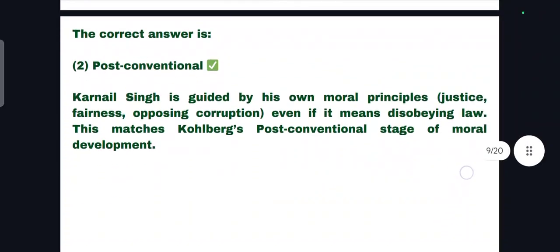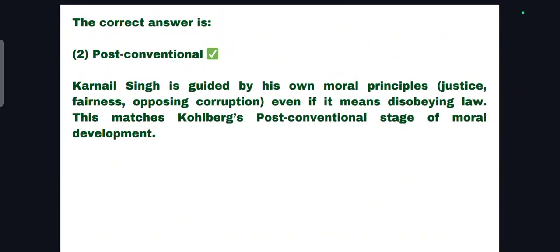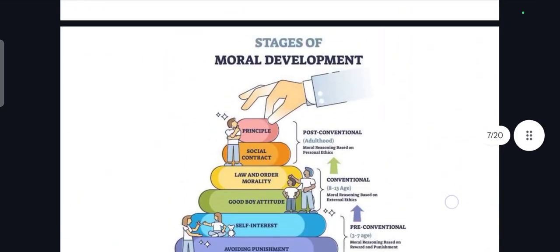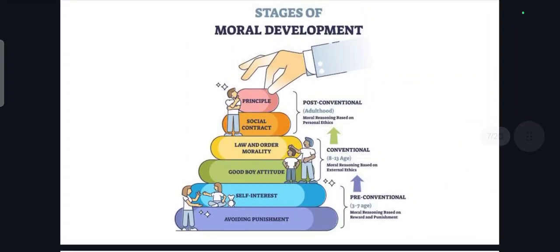So the correct answer is post-conventional. Why post-conventional? Karnail Singh is guided by his own moral principles, such as justice, fairness, and opposing corruption. So these are the moral principles of Karnail Singh, and this also implies the moral principles of individuals. Even if it means disobeying the law, this matches Kohlberg's post-conventional stage of moral development. So these are the stages of moral development by Kohlberg.